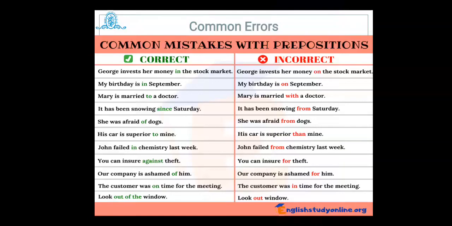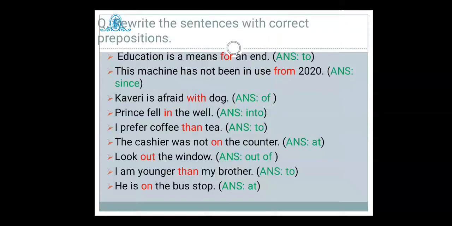Our company is ashamed of him. We cannot say ashamed for him. The customer was on time for the meeting. We cannot say the customer was in time. Yes, on time, that is the appropriate usage of the preposition on. Look out of the window. We cannot say look out window. So out of the window, that is the phrase, and that is the correct usage of prepositions.